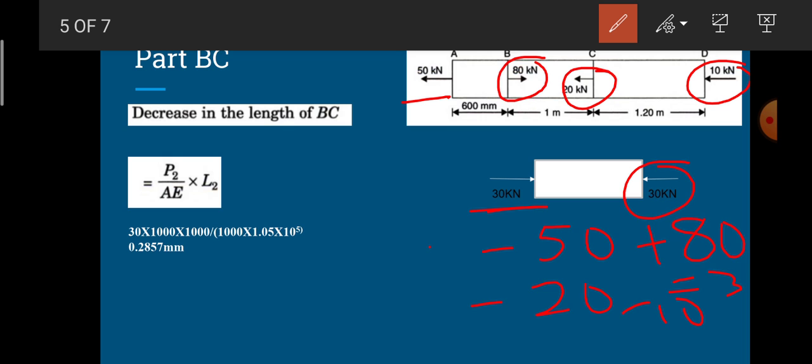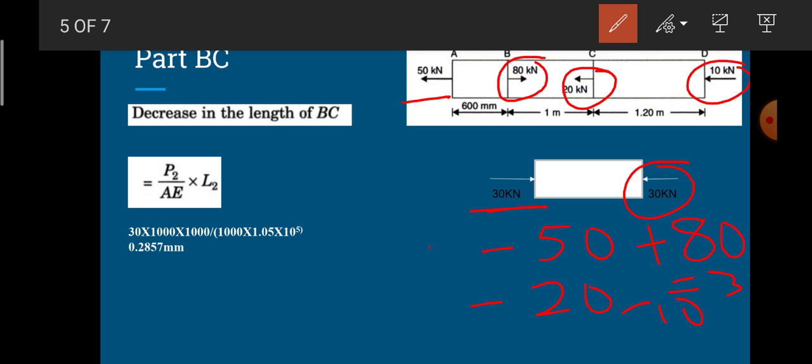So this is the variation of the sign convention. Here you can notice that 30 kilonewton is acting with a pushing direction at both ends, which tends to decrease or shorten the length of BC.